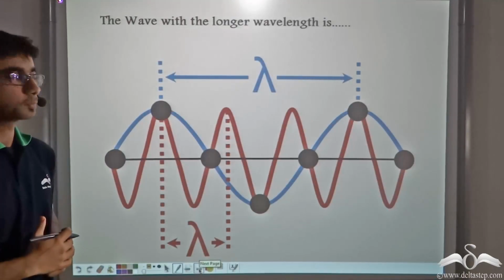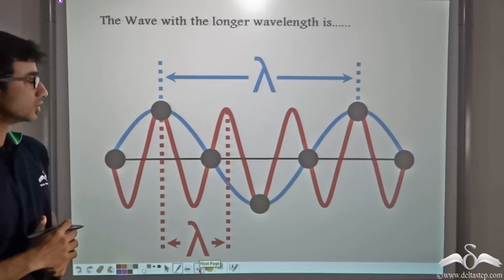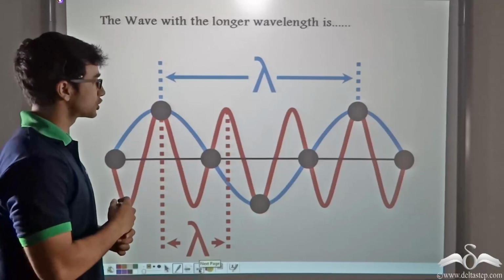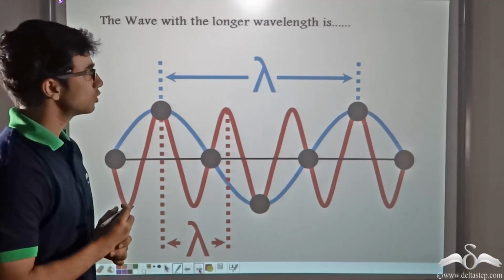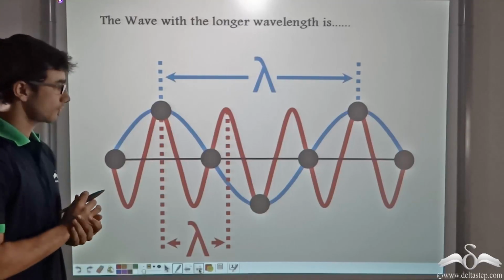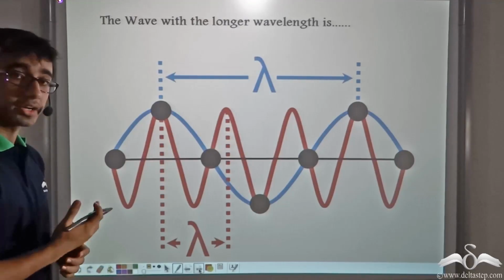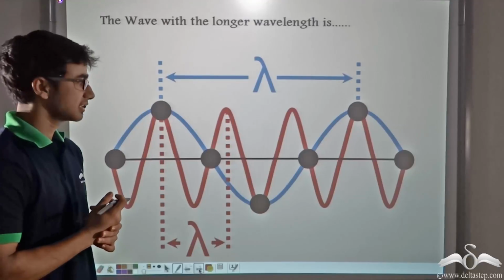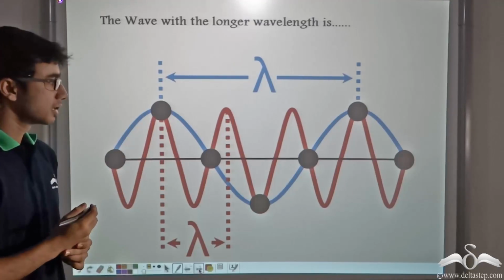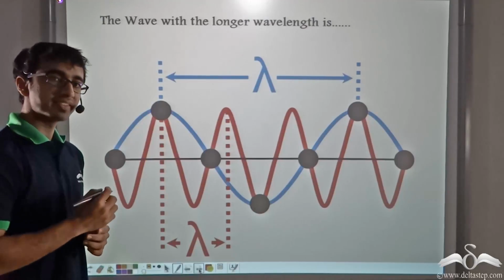Now I have a question for you. In this picture, you see there are two waves, a wave shown in blue and a wave shown in red. So which wave do you think has a longer wavelength? The longer wavelength in this case is of the blue wave. Why? Recall what I told you about a wavelength.